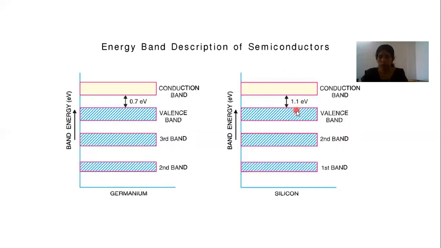In silicon it is 1.1 electron volt, in germanium it is 0.7 electron volt. So if electrons in the valence band acquire some higher energy, they can reach the conduction band, and conductivity can be increased by these free electrons.